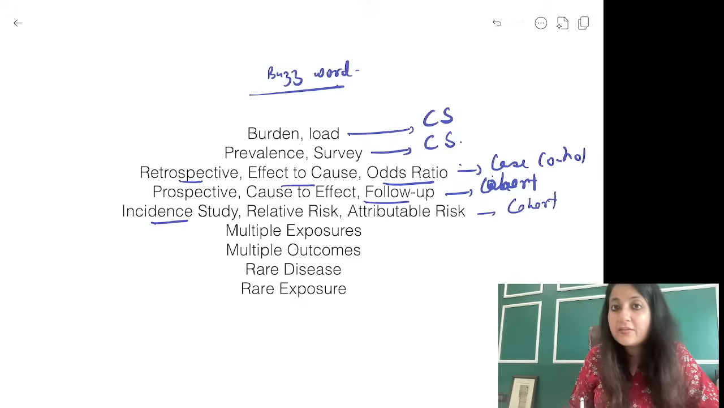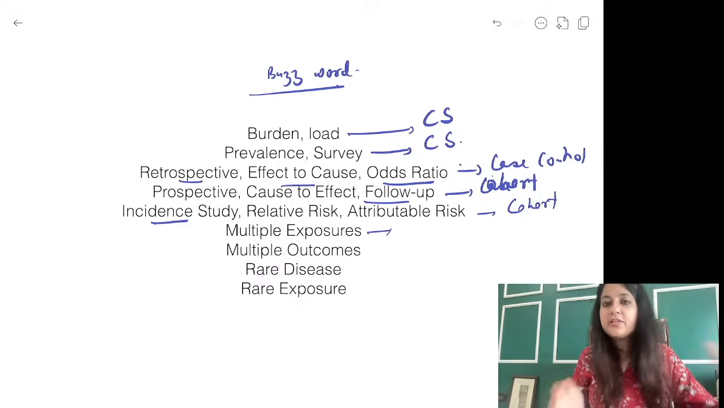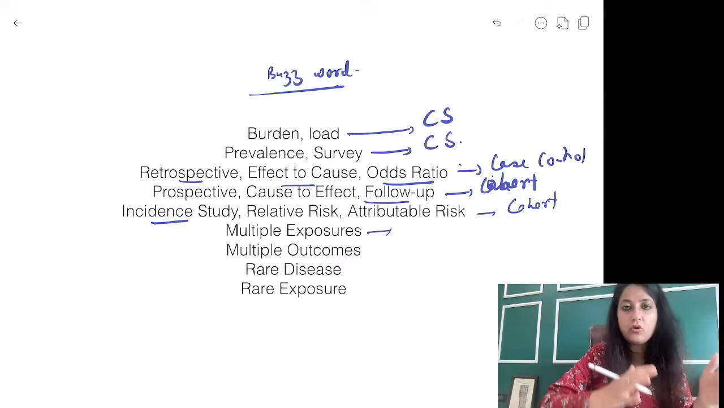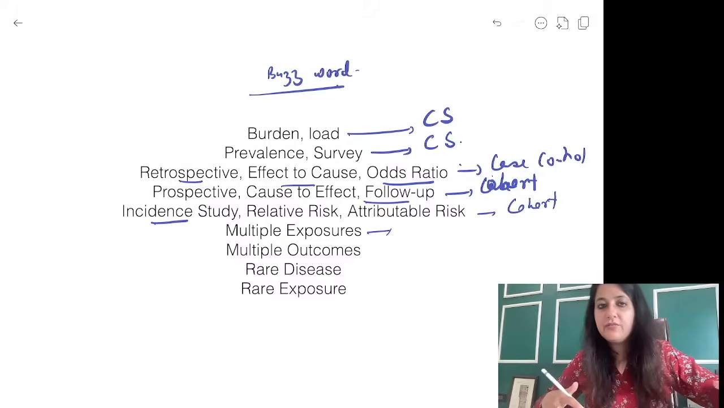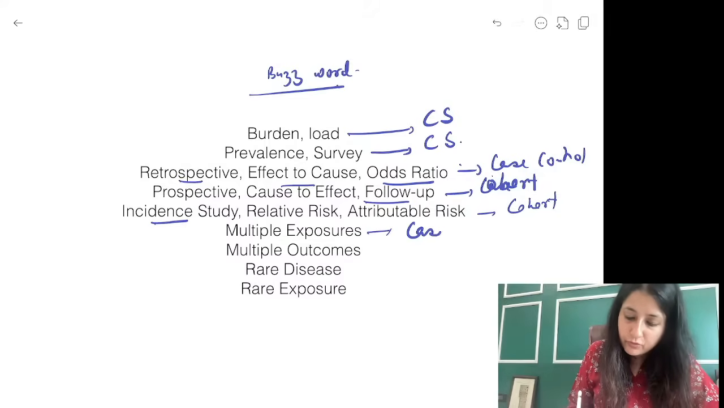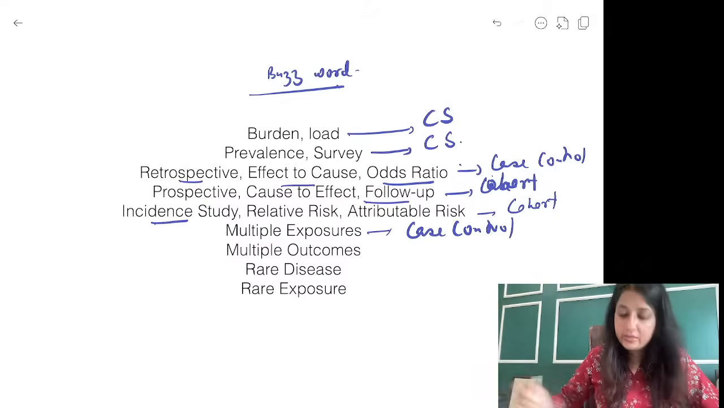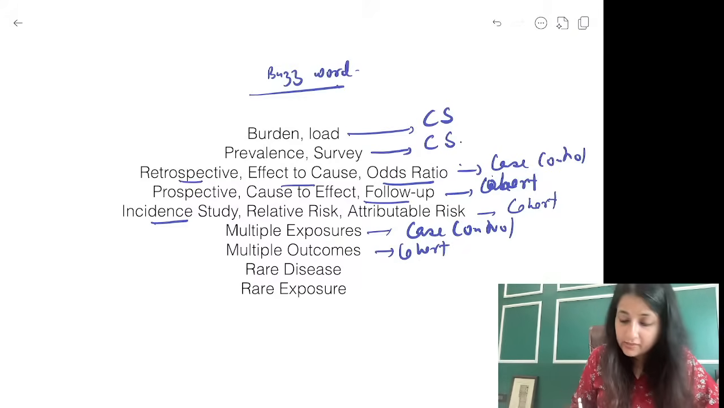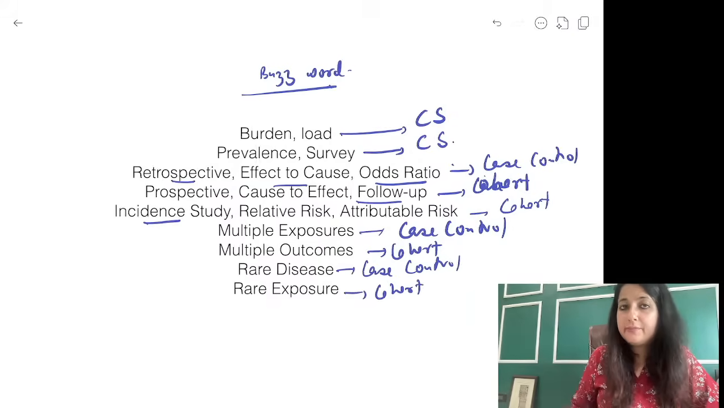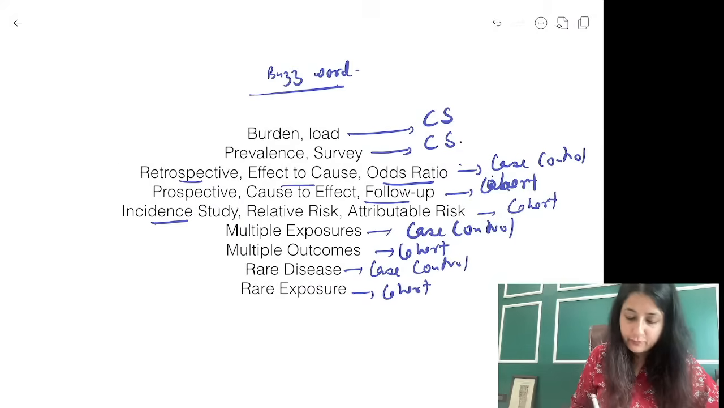Multiple exposures: which will you read it as? Effect to cause. Cancer, no cancer. Did you smoke? Did you drink? Did you eat junk food? So multiple exposures, case control. Multiple outcomes, cohort. Rare disease, case control. Rare exposure, cohort. Let me give you a couple more buzzwords.